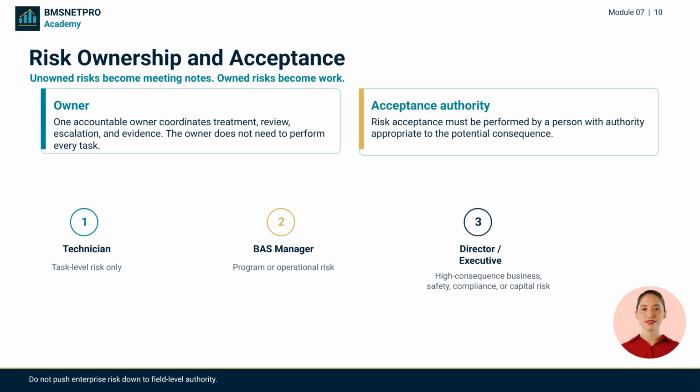Every significant risk needs one accountable owner. The owner coordinates treatment and review. Risk acceptance is different from risk ownership. Acceptance must be made by a person with authority appropriate to the consequence.